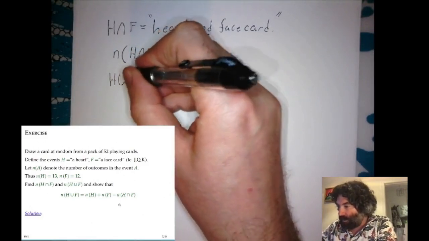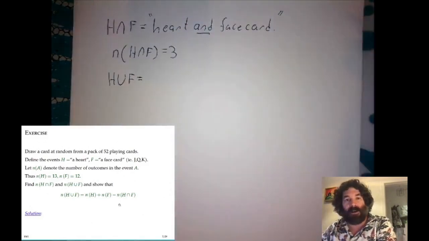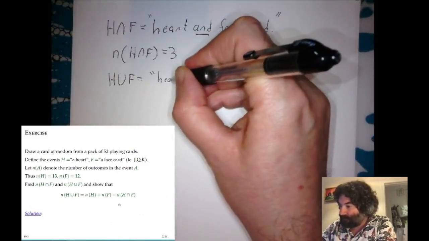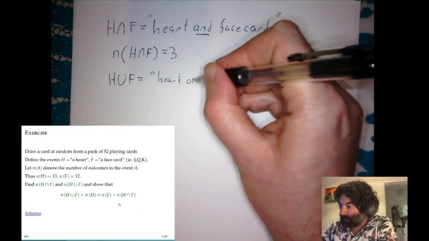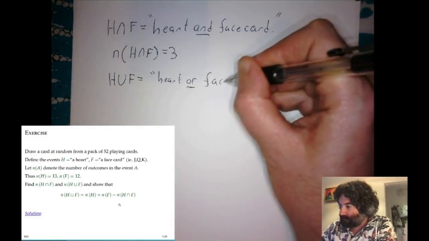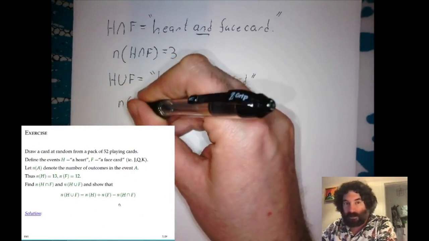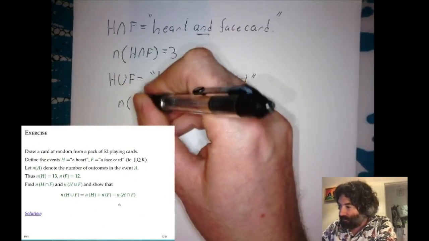Let's consider the other event, H or F. This is the event where we draw a heart or a face card. We'll think about the number of cards which are either hearts or face cards.